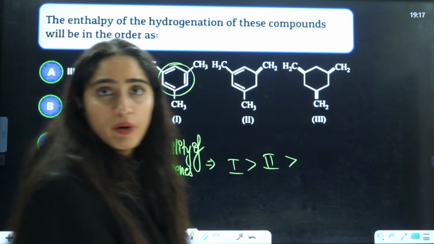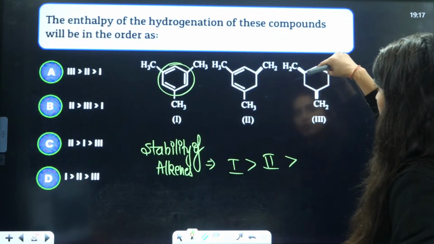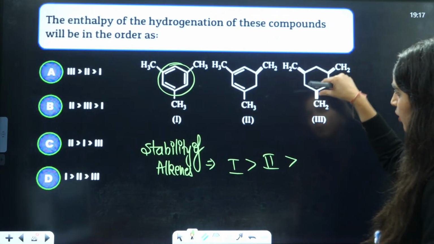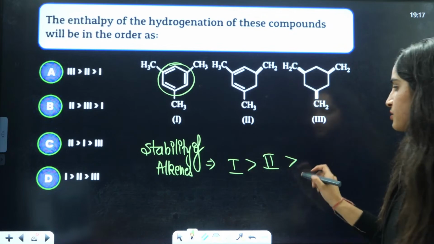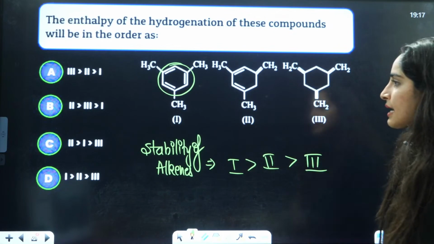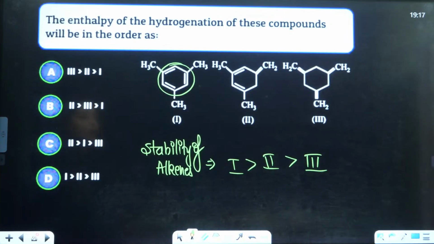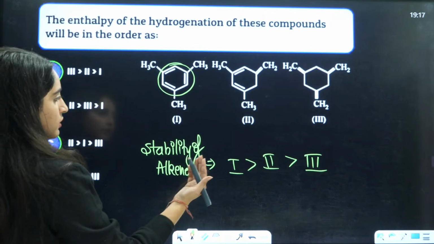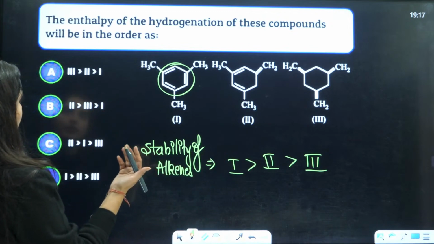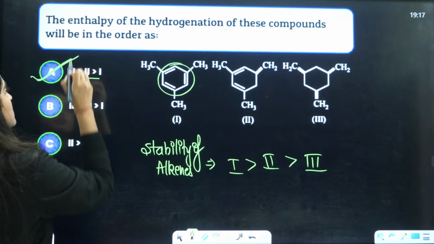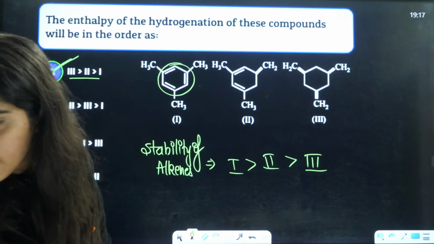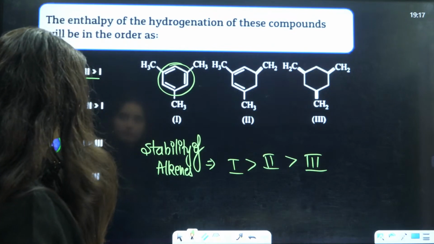Third, it is not showing any conjugation: double bond, single bond, single bond, double bond, single bond, single bond, double bond. So there is no resonance, so it will be least stable. The enthalpy of hydrogenation will be opposite of that. So here it will be 3, 2, 1. 3 is maximum, then 2, then 1. So the answer will be A.